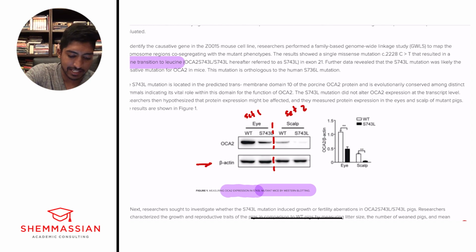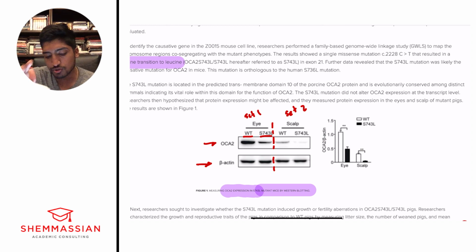And beta-actin is a commonly used control to measure how much of the substance we're putting in there. And so it's like a standardizing control to make sure our experimental setup is perfect. Just want to make sure you understand that beta-actin is not really what we're measuring in our experimental design. Rather, it's a control to make sure our experiment is set up perfectly. All right, so now we are looking at OCA2, right? That was what the experiment was supposed to look at. And we're looking at this wild type and S743L.